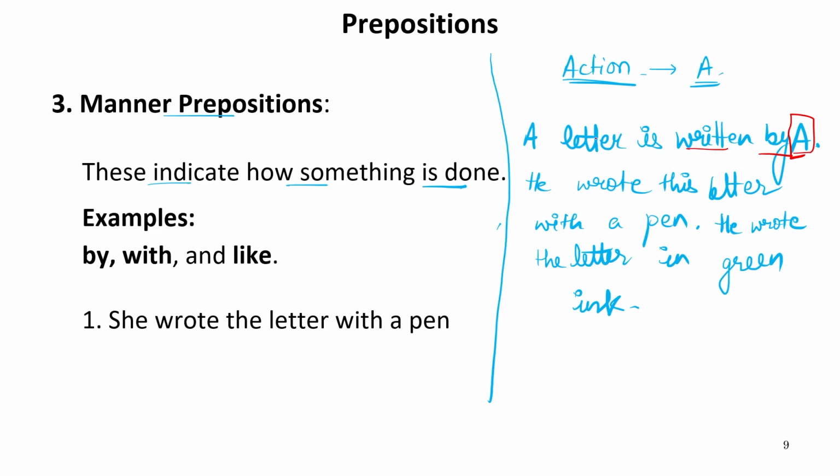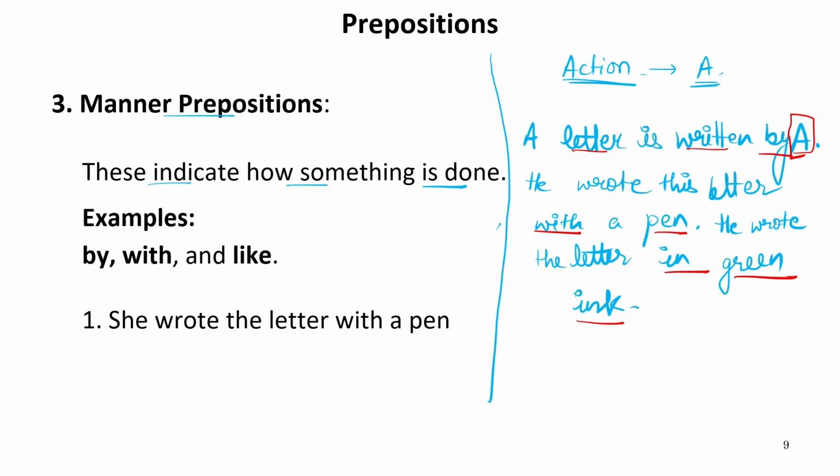Writing. What he is writing? A letter. So this is a passive voice basically. But the agent who is doing this work is denoted by preposition by. Next thing, he is using a pen to write it. So this pen is an instrument which has been used by A to write that particular letter, and for this I'm using with. Again, I have another instrument that is ink, and that ink is green color ink. So with, before this we have used a preposition in.